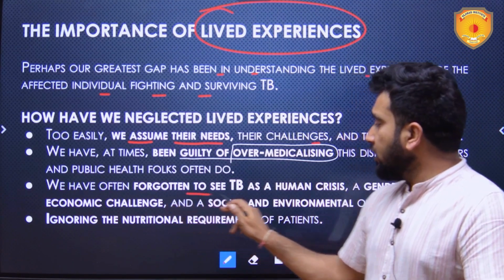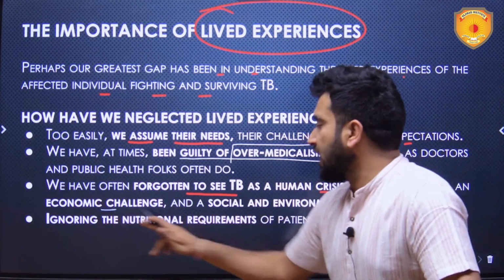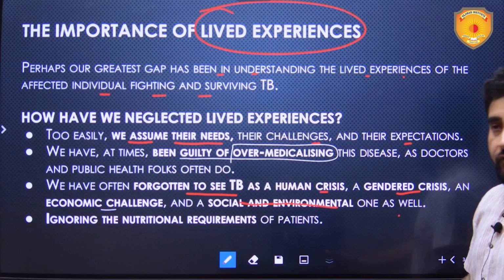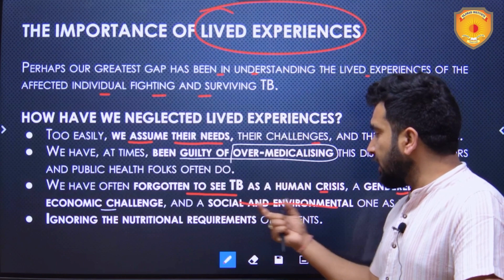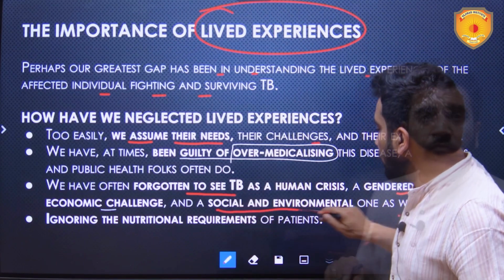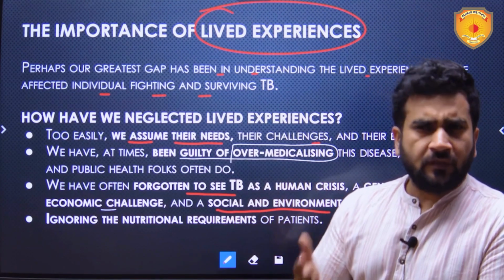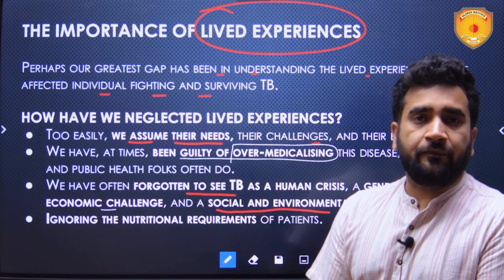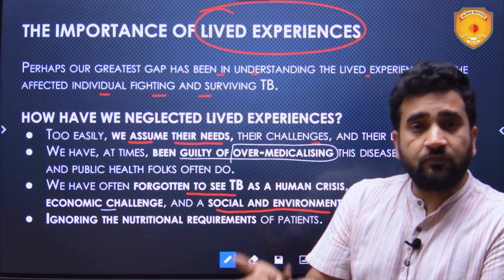We have often forgotten to see TB as a human crisis, a gendered crisis, and an economic challenge, and a social and environmental one as well. We are not seeing TB as these kinds of challenges. Social and environmental, for example, if you are living in detrimental living conditions, with no ventilation or sanitation and all very poor, there are more chances of getting TB. So tackle that. The Pradhan Mantri Awas Yojana or Swachh Bharat Mission aims to do that.